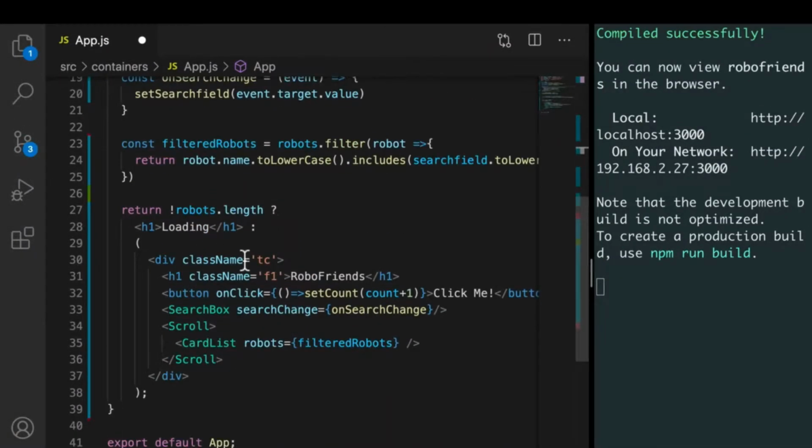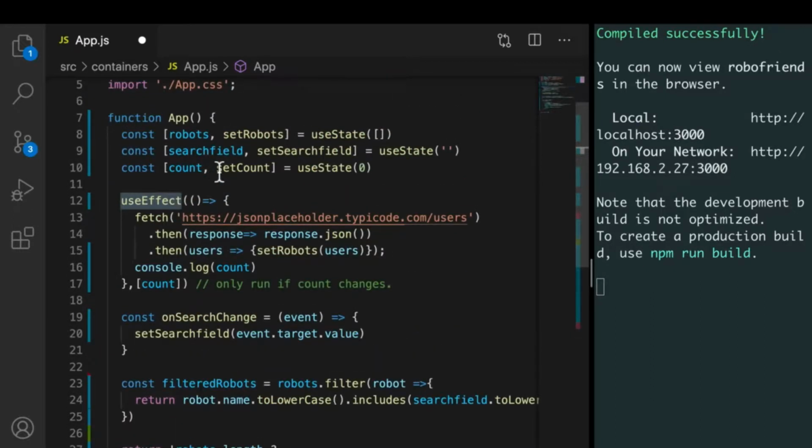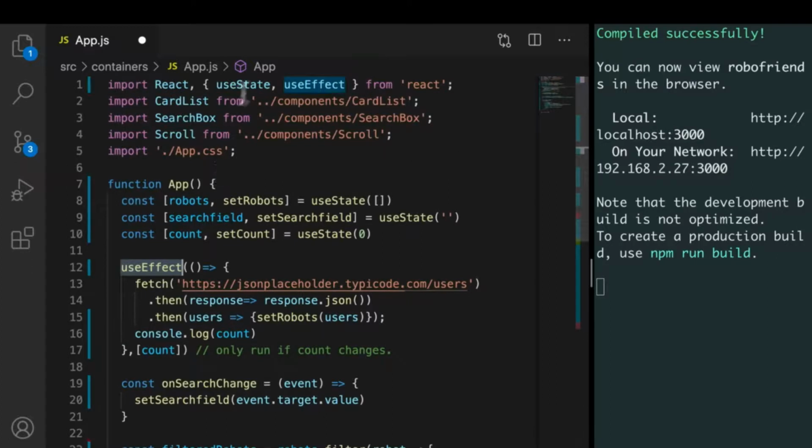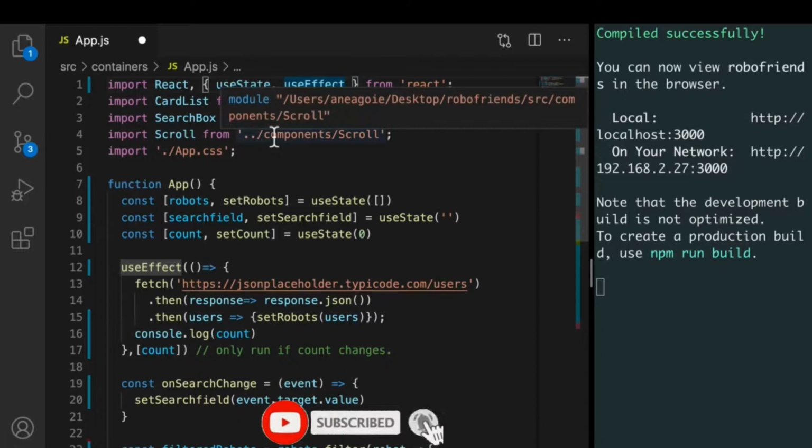Now, I'll link to the repo of this finished code so you can play around with it and try new things. But hopefully, hooks aren't as intimidating as you initially thought. At the end of the day, we're just converting our class components into stateful functional components.